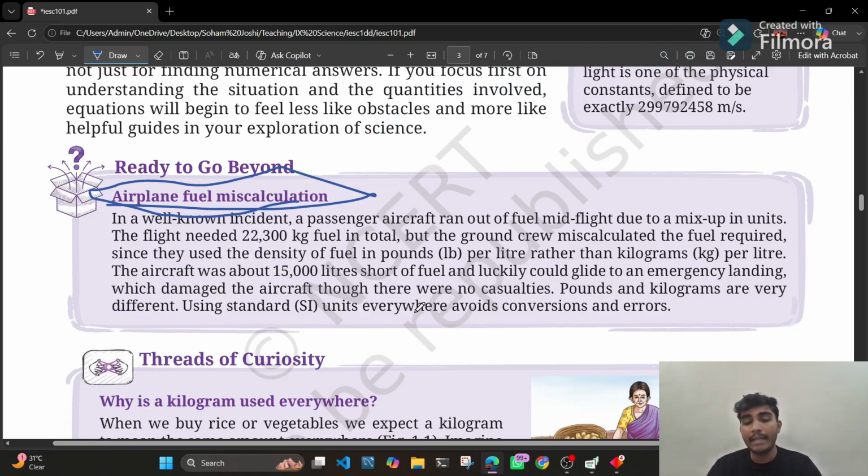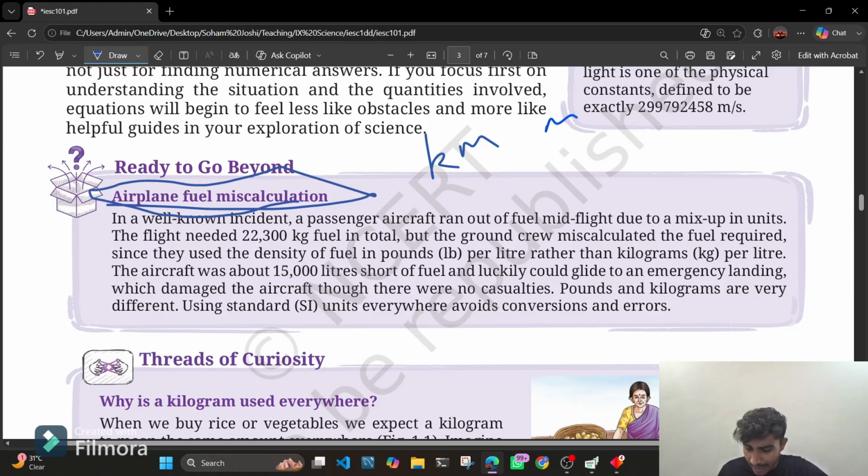The airplane was midway and the fuel finished, but there were no casualties because the plane could glide and do an emergency landing, because of the aerodynamics and structure of the airplane it can glide over miles also.